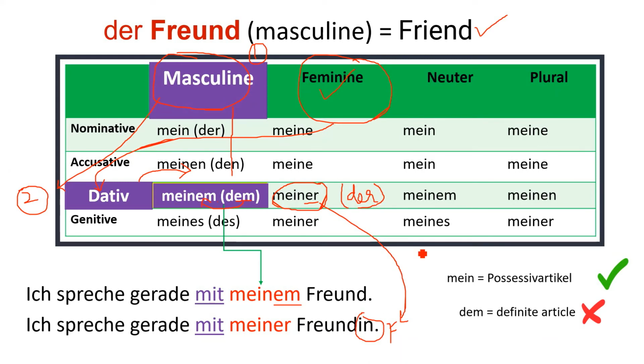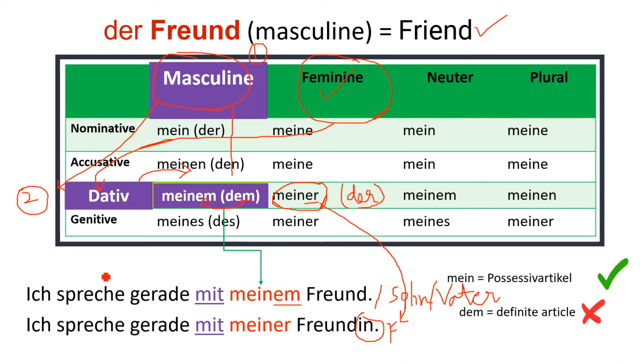Now it is difficult because you are learning it for the first time, but as soon as you learn this concept, it will become very easy from the future perspective. So here you can change any noun gender. For example, you can write here ich spreche gerade mit meinem Sohn, because son is also masculine, because it's a male, Sohn. Or you can also write Vater, because remember they all are masculine. Der Sohn, der Vater, der Freund.